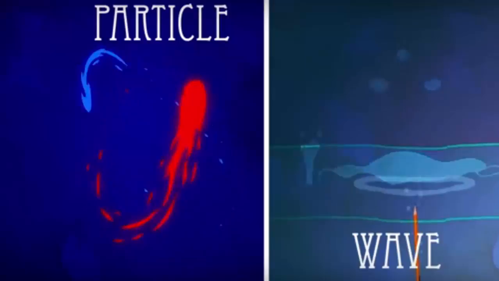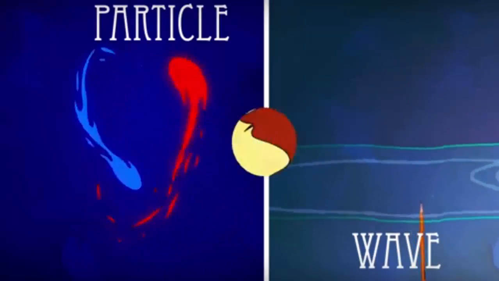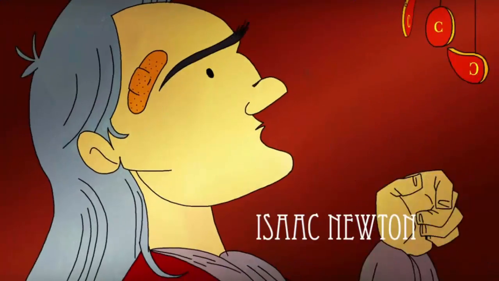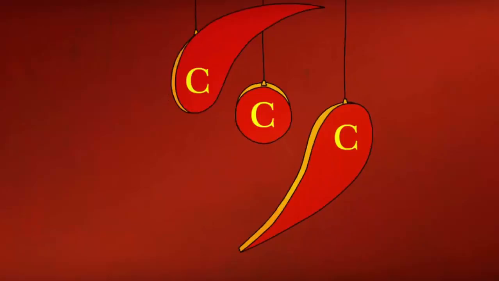But the question remains, is light a particle or a wave? Is it movement of particles or is it a wave propagating? Isaac Newton proposed that it was particles, he called them corpuscles, and he was able to use the refraction property to support his hypothesis. Refraction is basically the bend of the light whenever it moves from one medium to another medium that has different density.